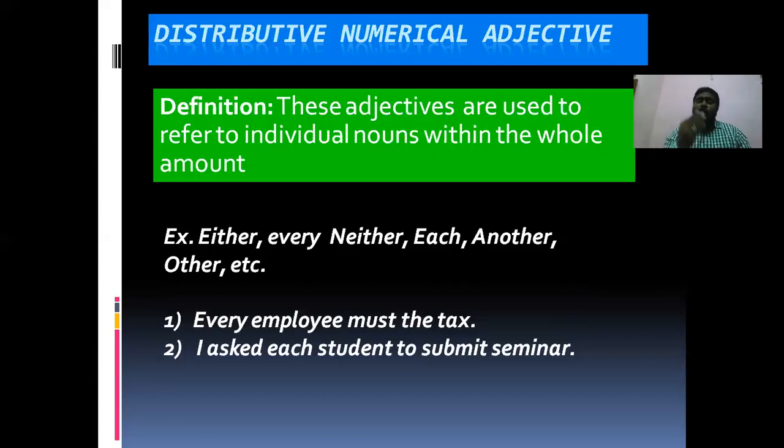So these are all three numerical adjectives. These three adjectives will come under the numerical adjectives. What are the three adjectives that come under numerical adjectives? Definite numerical, indefinite numerical, and distributive numerical.